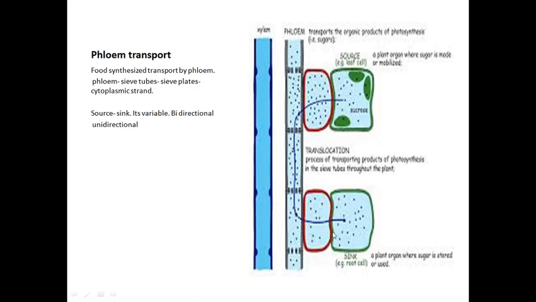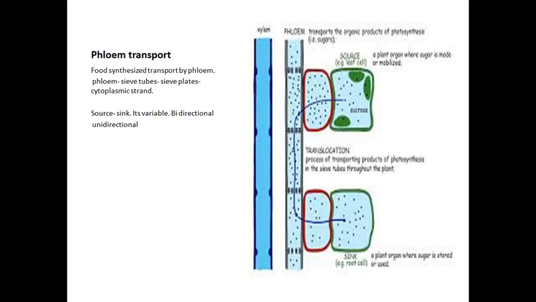Source means the place where the food is produced. And sink is where the food is utilized or stored. For example, the leaf is a source, and the sinks are other parts. It may be a flower, a stem, or a root. But the younger stem is also involved as a source, because the young stem has chlorophyll pigment, so it may be involved in photosynthesis. So the source and sink are not permanent.